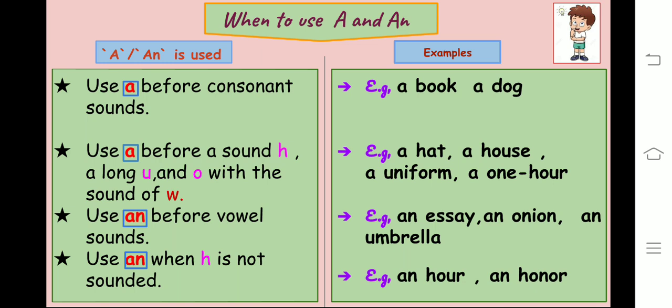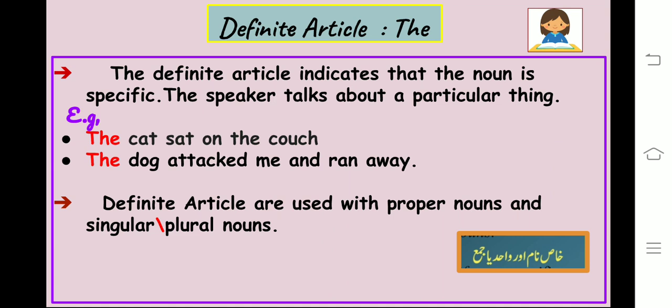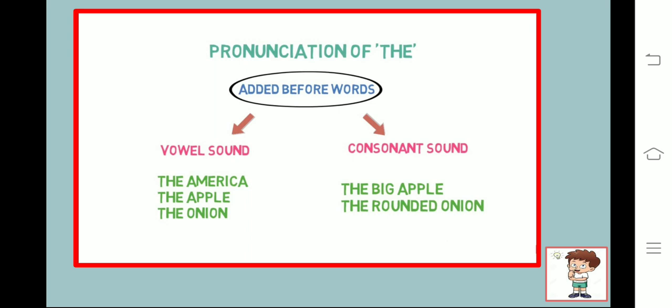Okay. Now, what are definite articles? Definite articles क्या होते हैं? Definite articles show uniqueness or a specific thing. The is used to refer to specific or particular nouns. Means खास नाम और वाहिद या जमा के साथ यूज़ होंगे.